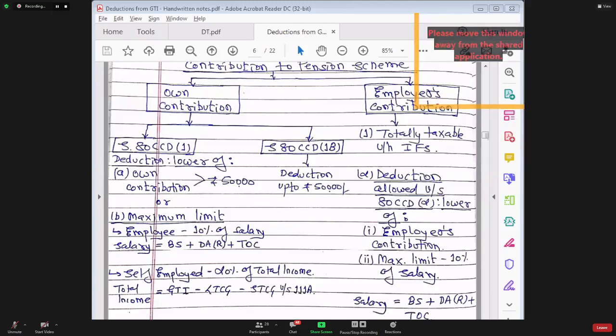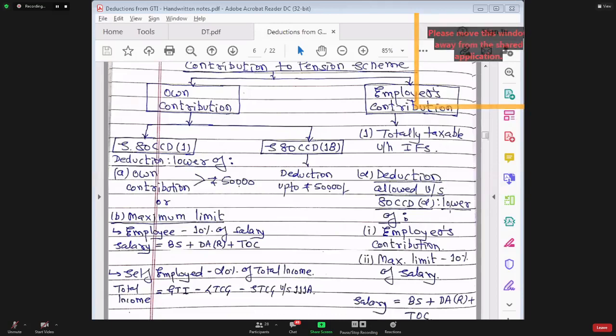Do you remember now, in section 80C, in the first point itself, you can claim deduction for life insurance premium paid. So the question is, if life insurance premium is paid by employer, it is fully taxable in the hands of employee. For that amount, can employee claim deduction in section 80C? Answer is yes, he can.